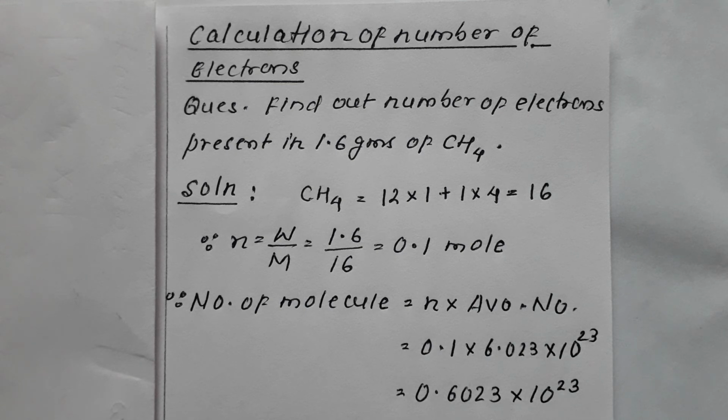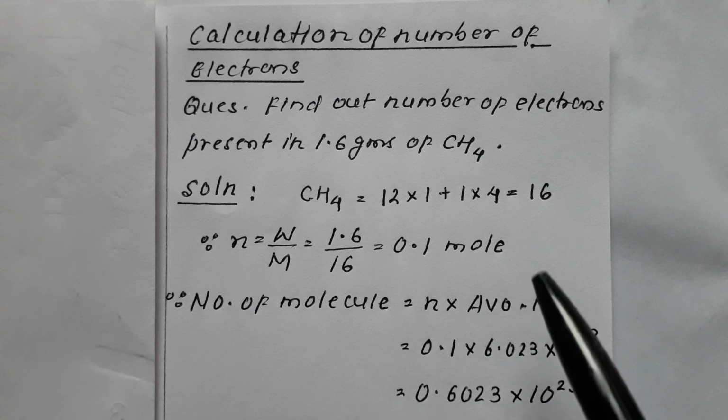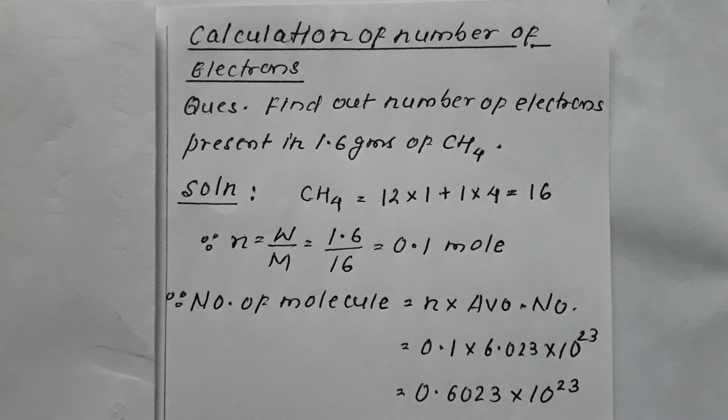0.6023 10 raised to 23, or better it is written as 6.023 10 raised to 22. So this is the number of molecules. We have converted weight into mole, and now we have converted mole into number of molecules. It is 0.6023 10 raised to 23. These are the number of molecules present.